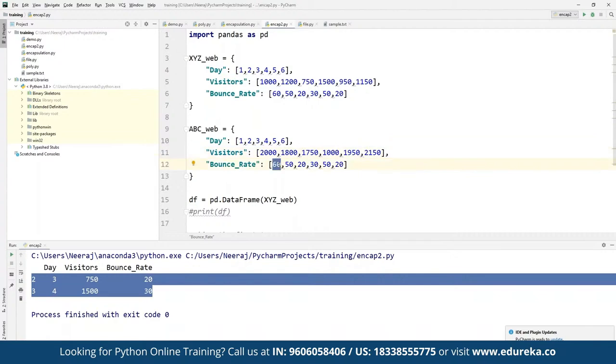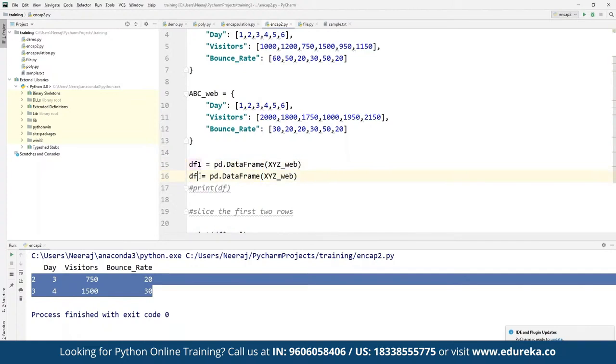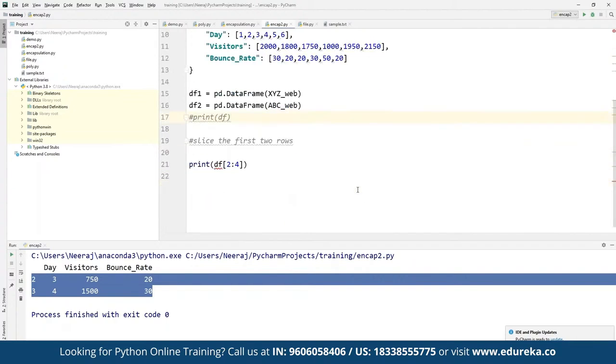And the bounce rate, suppose this may be 30%, this may be 20, 20, again 30, 50 and 20. So what we have here are 2 data frames, XYZ Web and ABC Web. We can create 2 data frames as well by copying this. We can define this one as df1, this one as df2, and this df2 will be for ABC, not for XYZ.